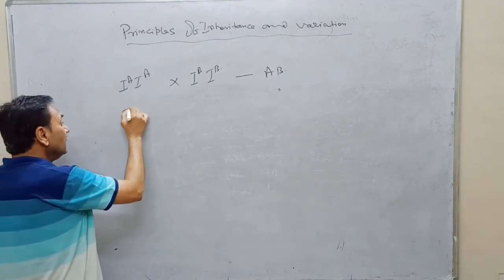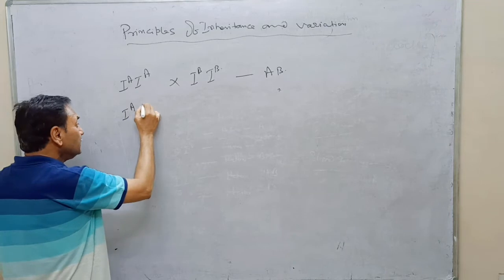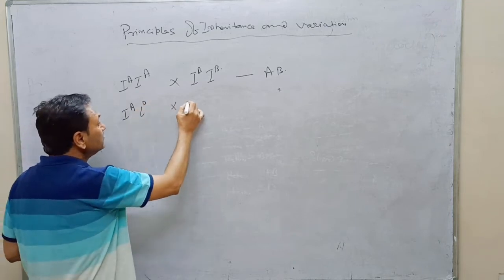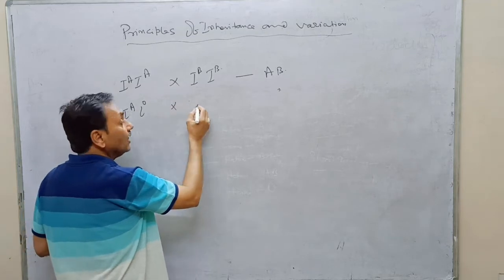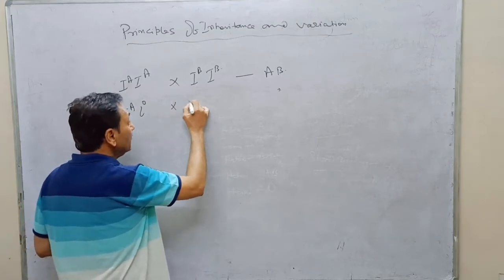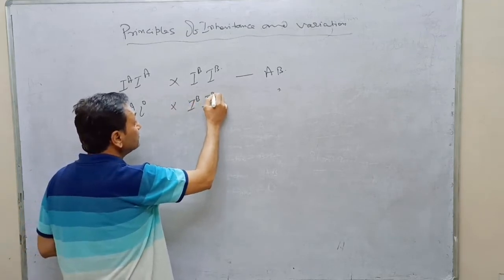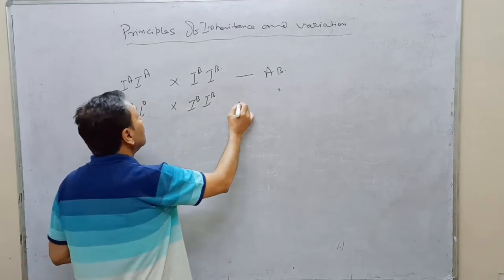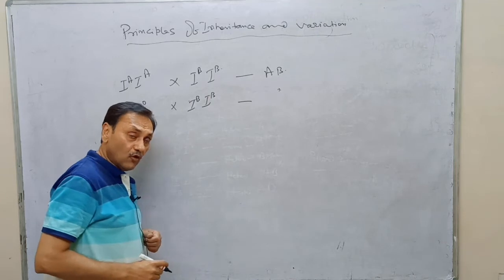If the blood group A is heterozygous and they are married with the homozygous B blood group, then how many types of blood group will be formed?